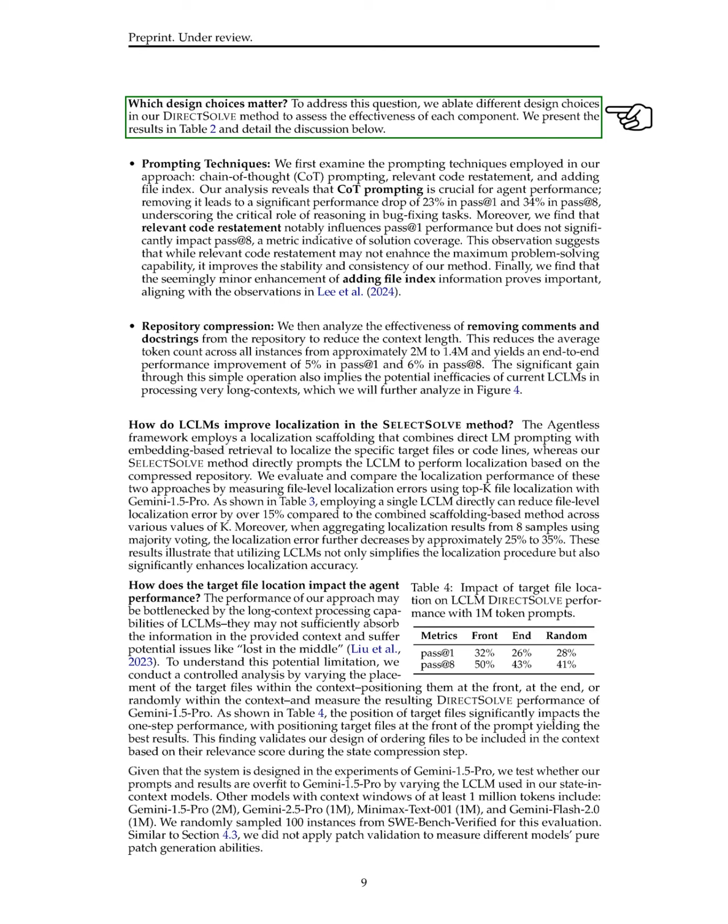To ensure our prompts and results are not overfitted to a single LCLM, we tested different models with context windows of at least 1 million tokens. We randomly sampled 100 instances for this evaluation and did not apply patch validation to measure the pure patch generation abilities of different models. The results showed that GEMINI 2.5 Pro consistently performed the best across all metrics, achieving a 51% solve rate on a random subset of 100 instances without any patch selection.